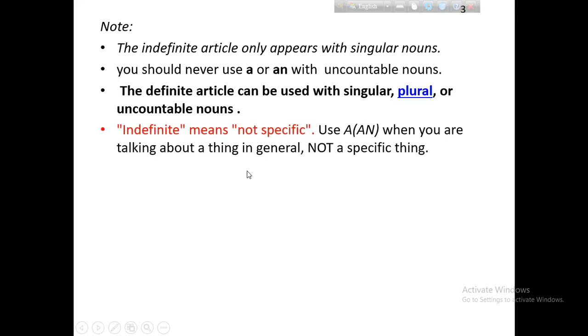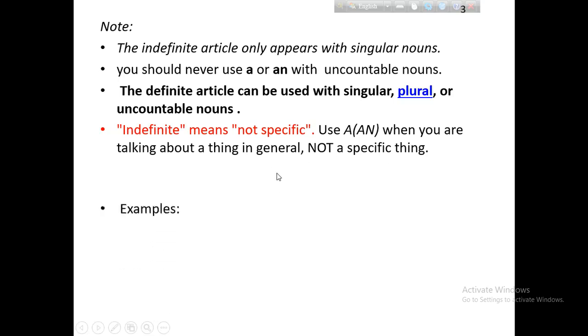Indefinite means not specific. So when we use an indefinite article, we must generalize a noun, not specify a thing. Use a or an when you are talking about a thing in general. When you want to talk about a thing in general, you use the indefinite article a or an. When you want to specify a thing, then you must use the definite article.